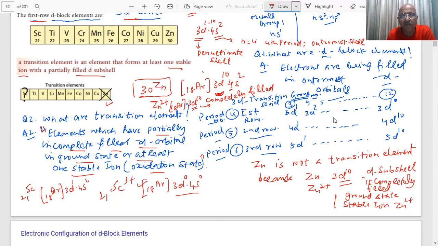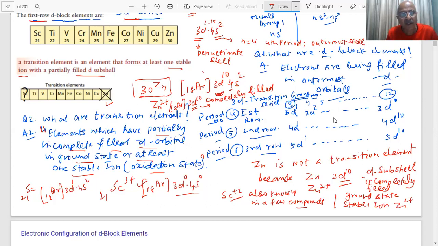But in some compounds, scandium +2 is also known in a few compounds. Therefore, student, scandium has been considered as a transition element.